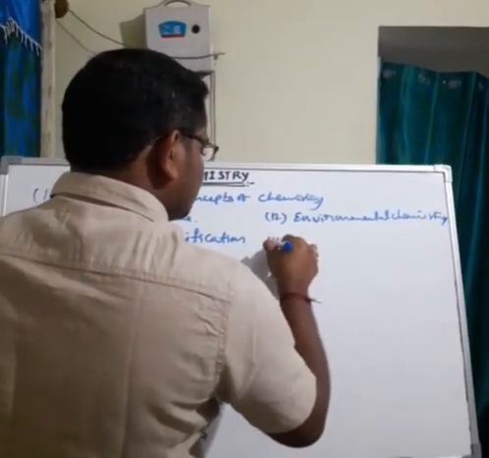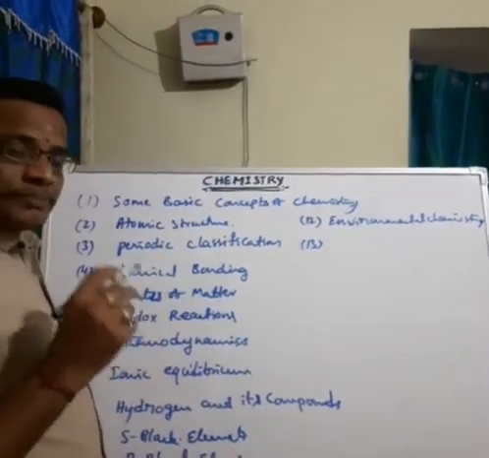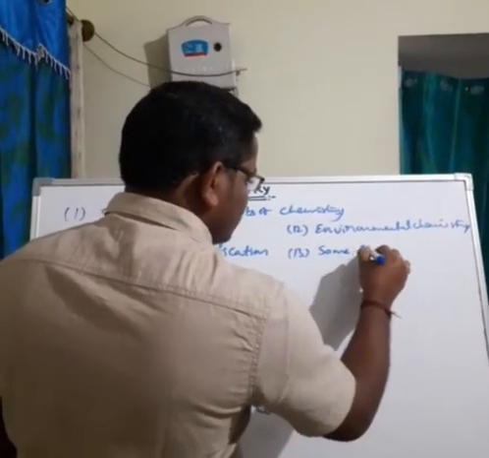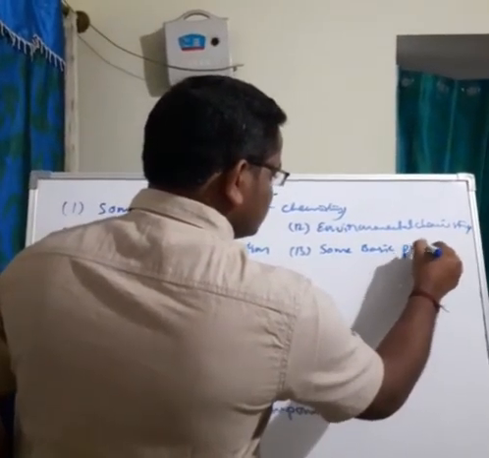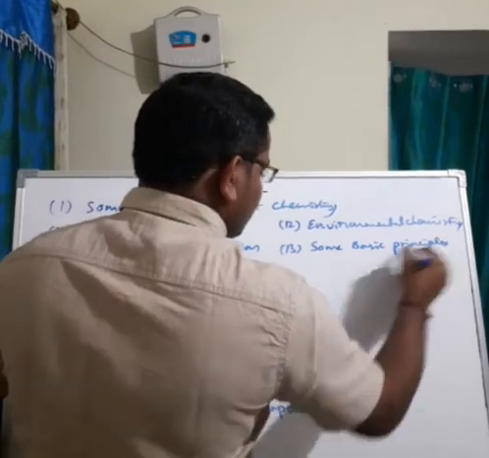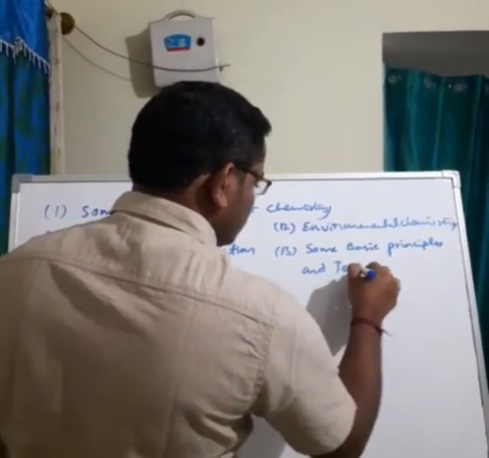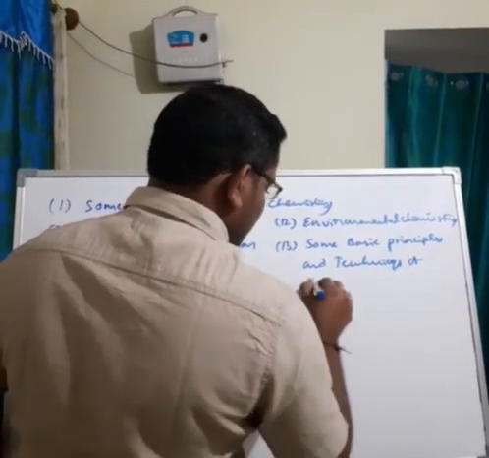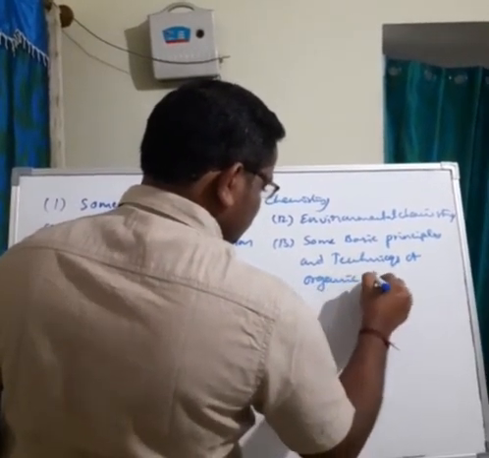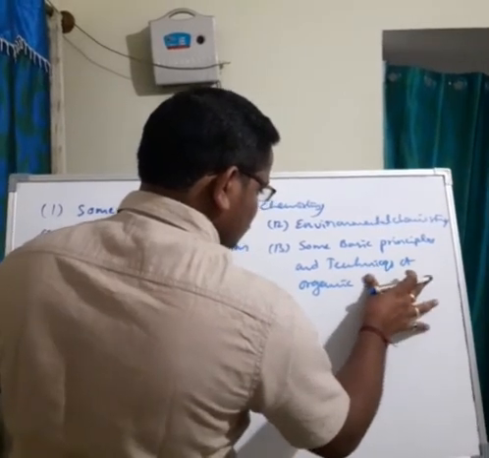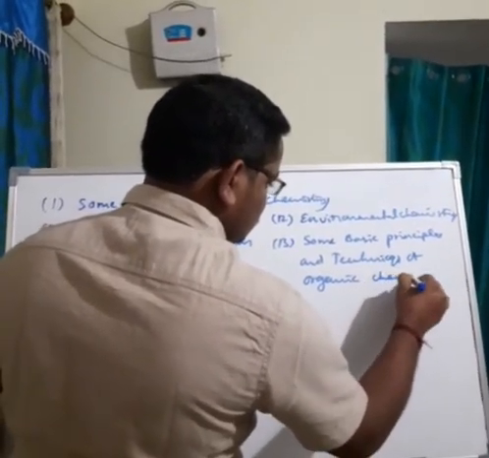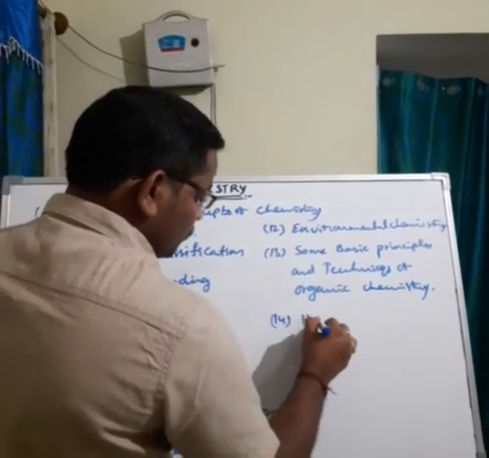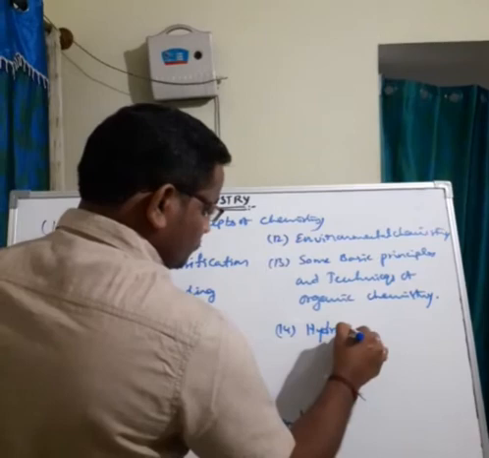Next, 13th one is some basic principles and techniques of organic chemistry. Last one is hydrocarbons.